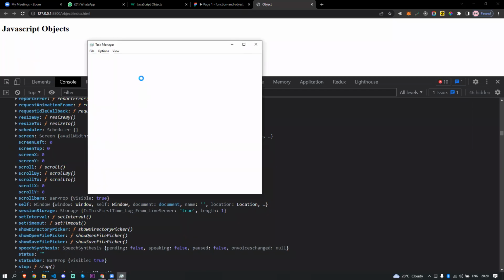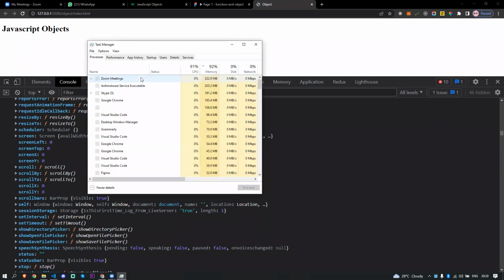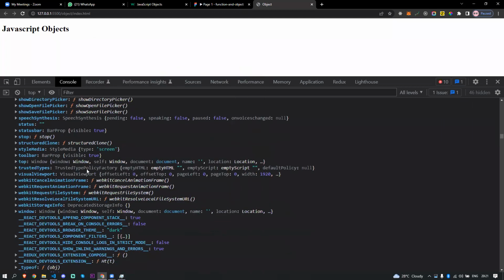Wait one minute. I think Skype is running in my background. That's the problem. Anything else? So that's all. Okay, Discord is also running. Okay, now it should work properly.